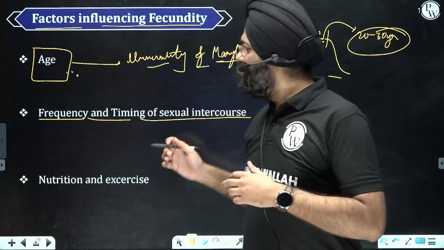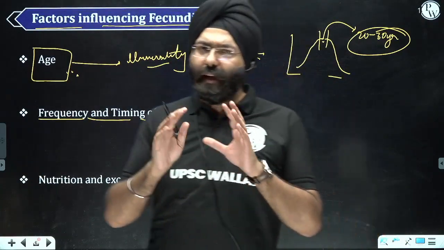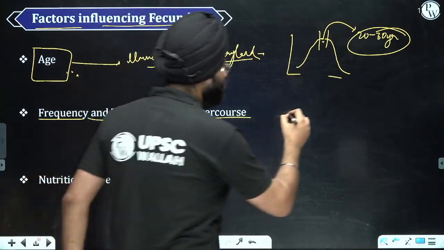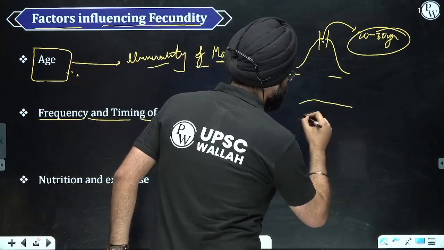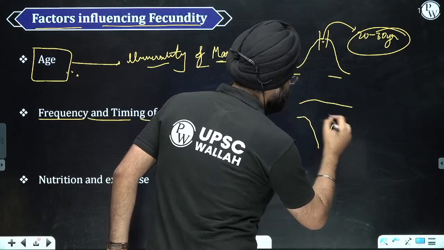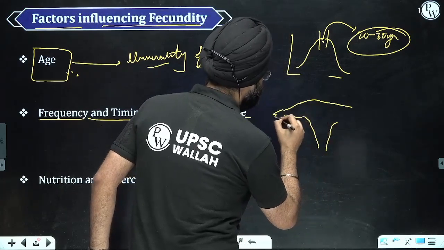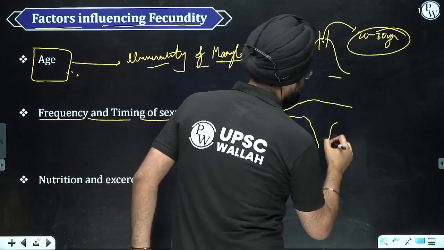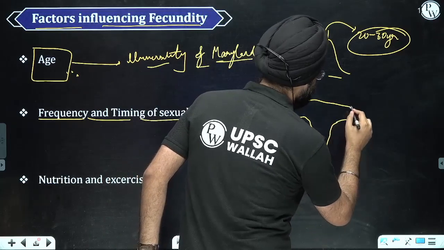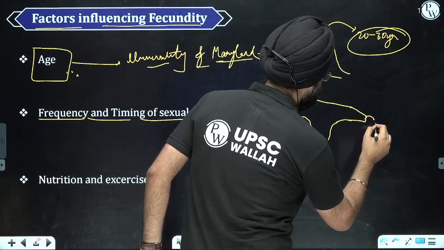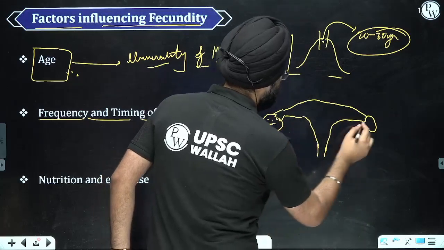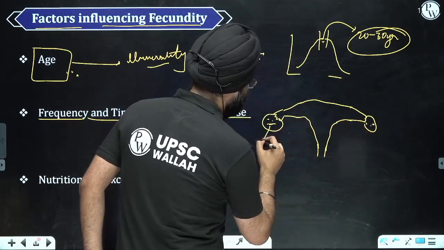Now, what does the concept of timing and frequency mean? Let's make a diagram and understand. For example, let me draw a uterus. Suppose these are the ovaries.